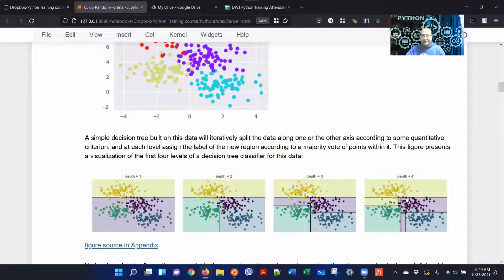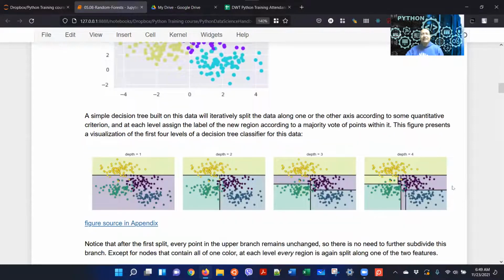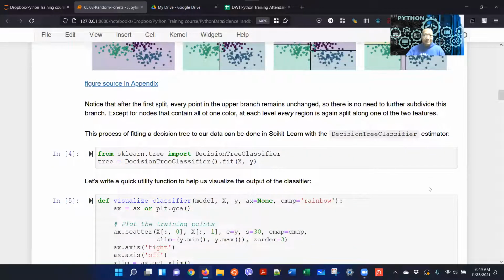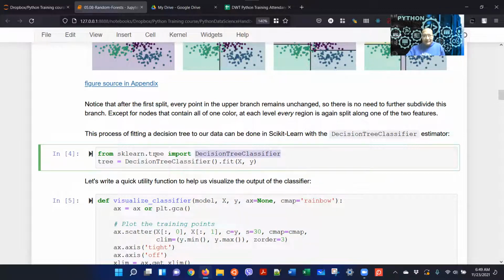Now that's basically the intuition of how a decision tree works. This is just an illustration of how a decision tree forms the classification. So let's actually use the decision tree. We can use the decision tree from scikit-learn: from sklearn.tree import DecisionTreeClassifier. Okay, one second.